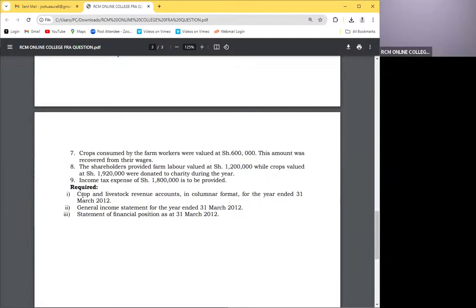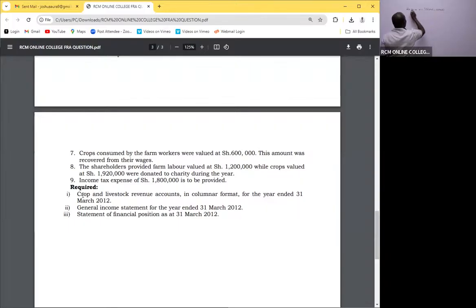So we have crop and livestock revenue accounts in columnar format. Very easy, really. Easiest ever. So we have here the revenue account, crop and livestock.